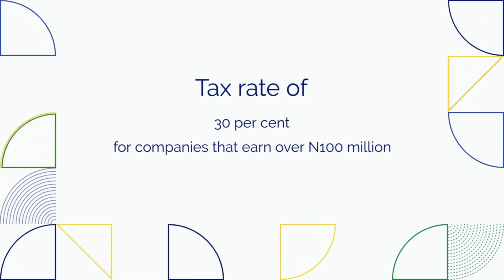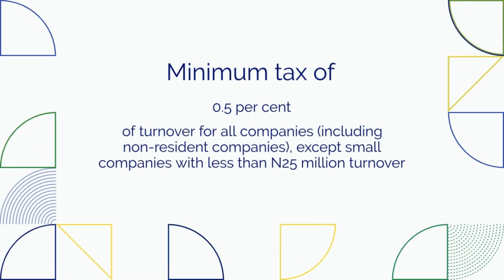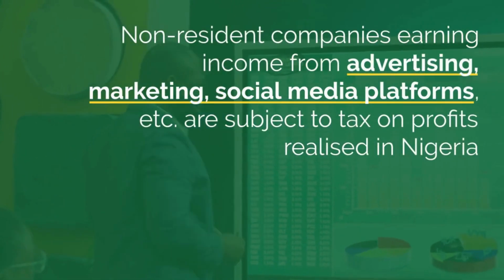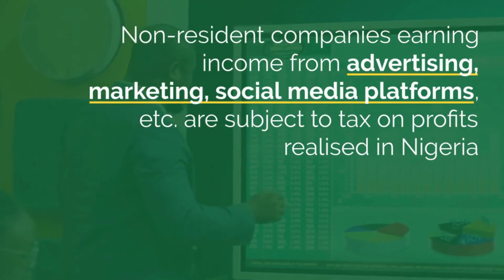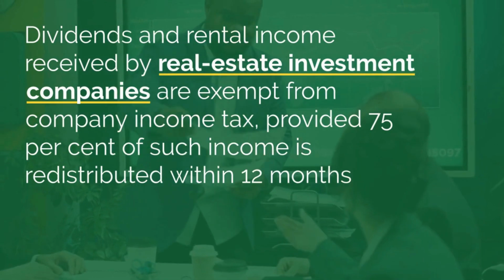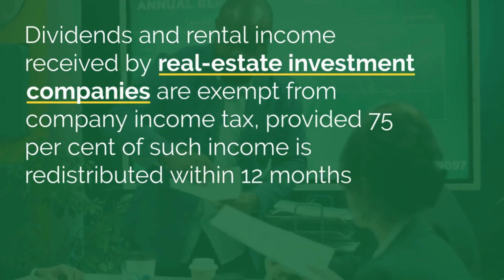Tax rate of 30% for companies that earn over N100 million. Minimum tax of 0.5% of turnover for all companies, including non-resident companies, except small companies with less than N25 million turnover. Non-resident companies earning income from advertising, marketing, social media platforms, etc. are subject to tax on profits realized in Nigeria. Dividends and rental income received by real estate investment companies are exempt from company income tax, provided 75% of such income is redistributed within 12 months.